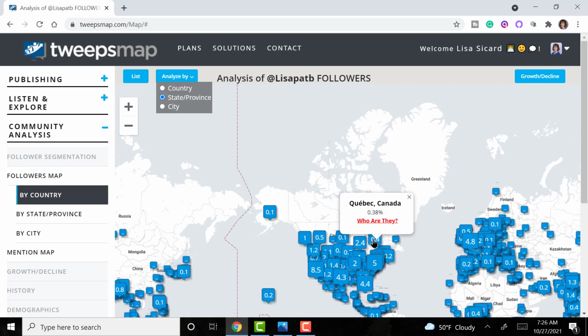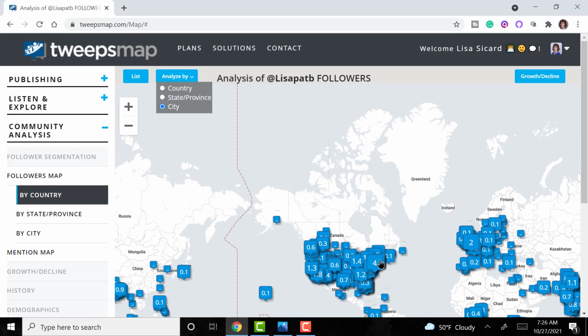So it's very interesting. You can see exactly who's following you. You could even go as far down as cities if you wanted to take a deep dive there. Populous cities: New York, New York, San Francisco, Austin, Texas. You can also see what they call, let's see if this works on the free plan, a mention map.